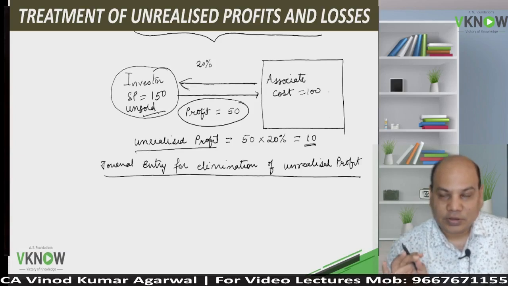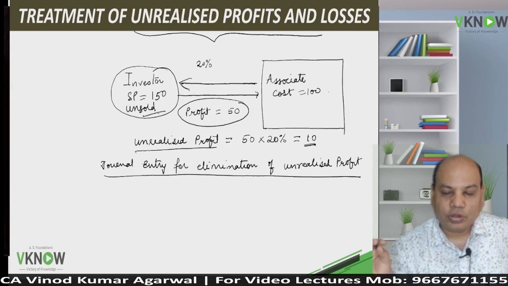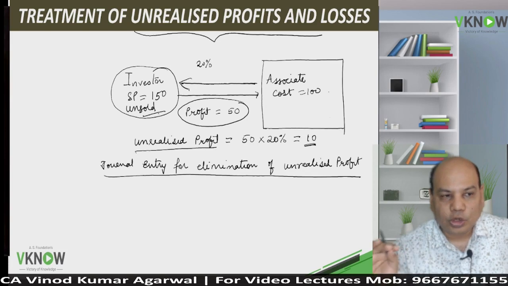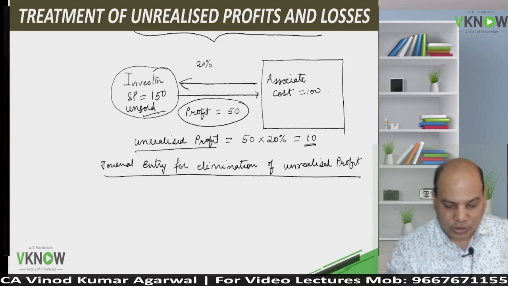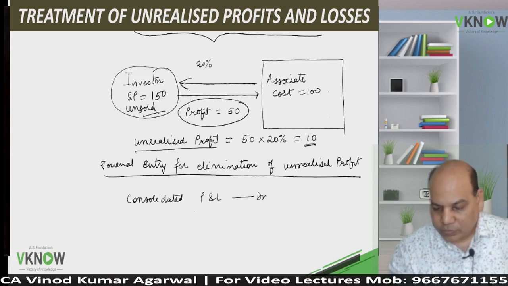So the standard says you are also a 20% owner in that associate. So till the associate sells the stock or till the investor sells the stock, 20% profit will not be treated as realized. So while preparing CFS, this needs to be eliminated. Profit needs to be eliminated by passing the entry: consolidated P&L account to investment in associate.